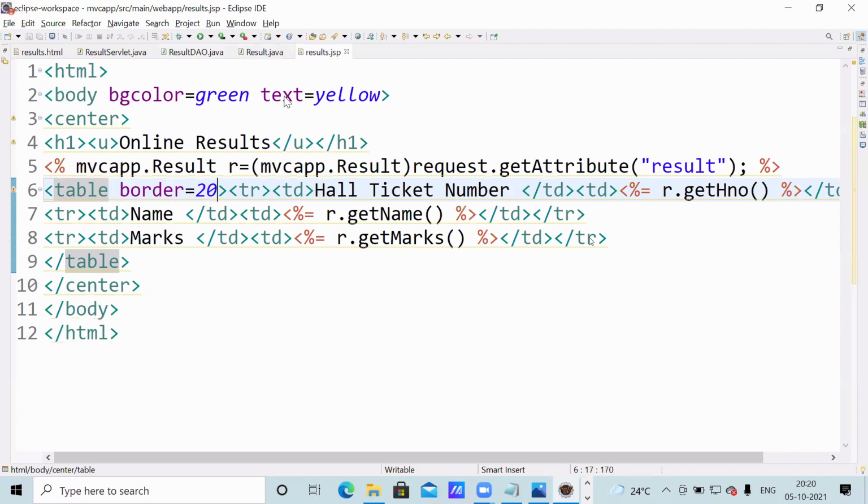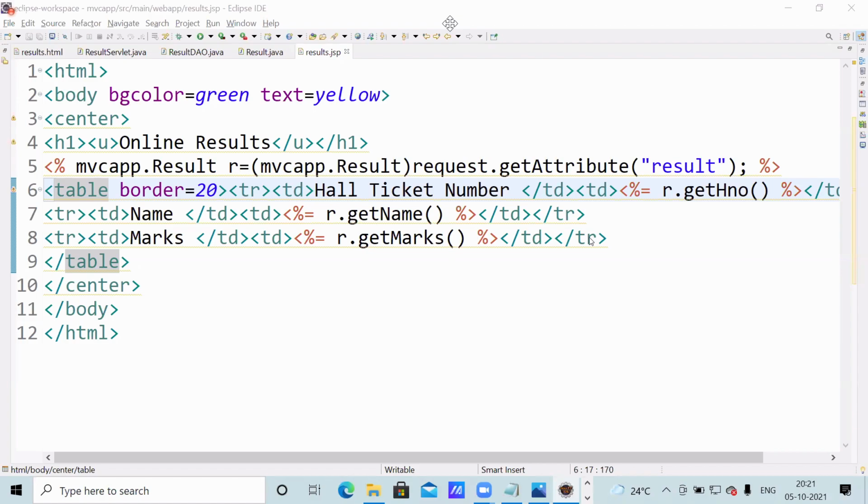But the JSP page, what are we doing? Presentation. But presentation is possible with HTML also, no? Why JSP? Presentation is possible with an HTML page, no? Why JSP? Give me the answer. Presentation is possible with HTML also, but why JSP? Dynamic. HTML is possible only for static content. Dynamic content is not possible with HTML.